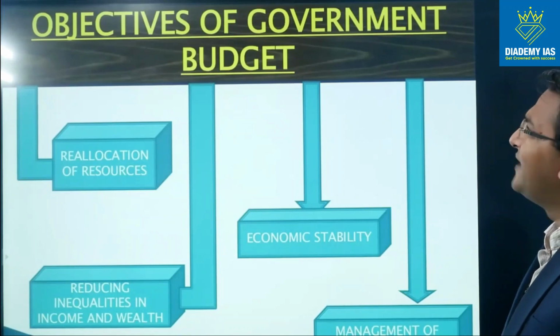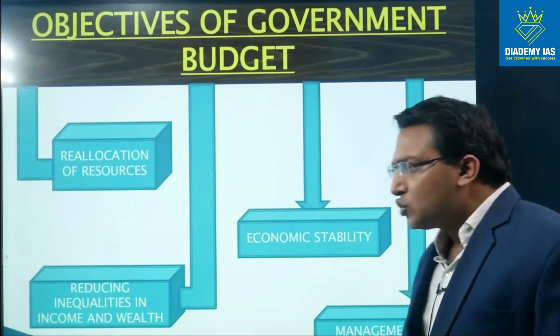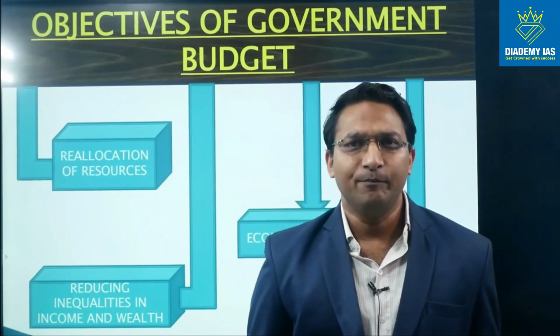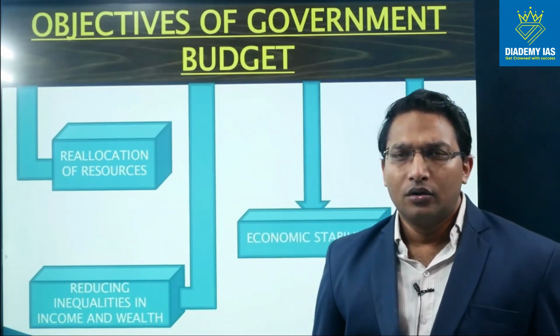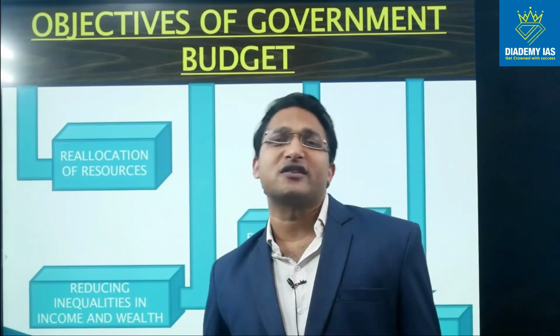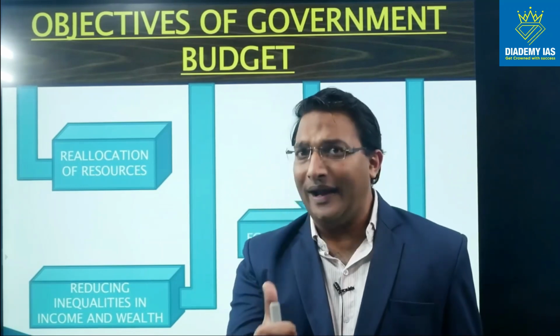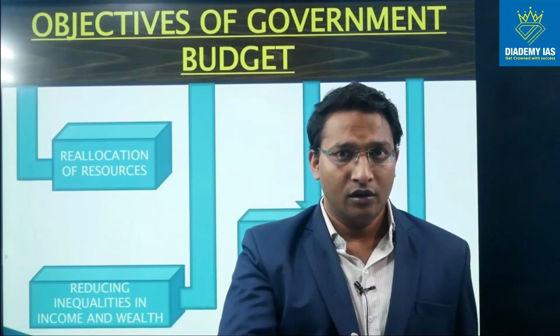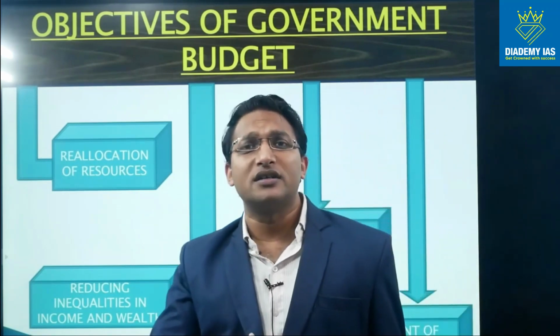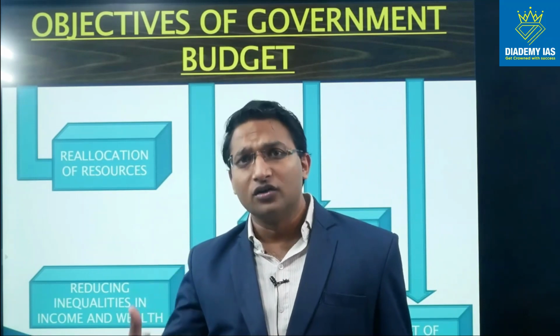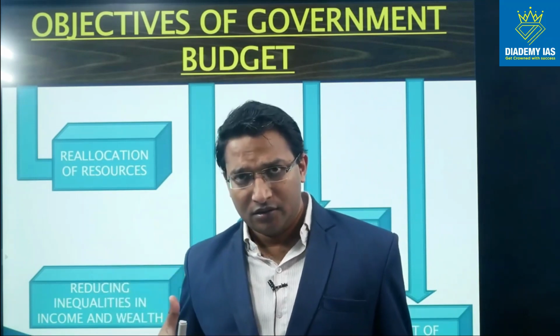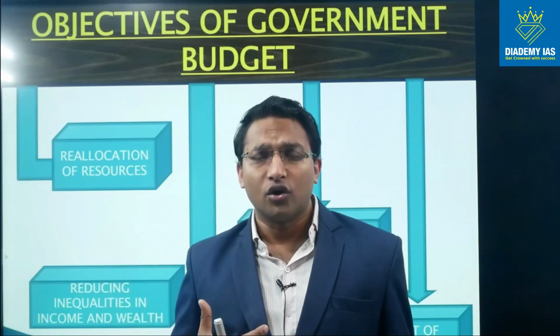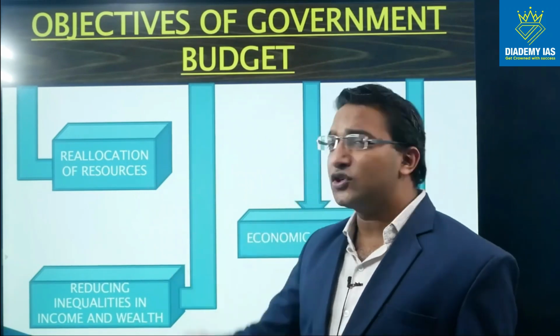Now, what are the objectives of the government budget? So in the fiscal policy, we have already discussed what are the objectives of the fiscal policy. This budget is a tool of fiscal policy only. This is an instrument through which fiscal policy is implemented on the ground. So the objectives of the fiscal policy are achieved through the budget. So what are the objectives? Objectives can include reallocation of resources.